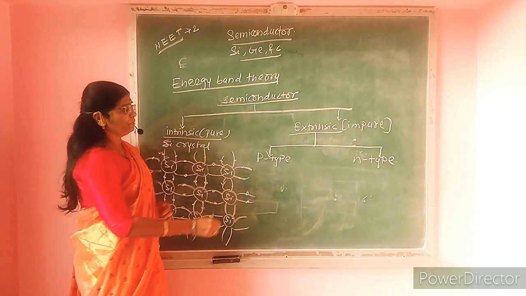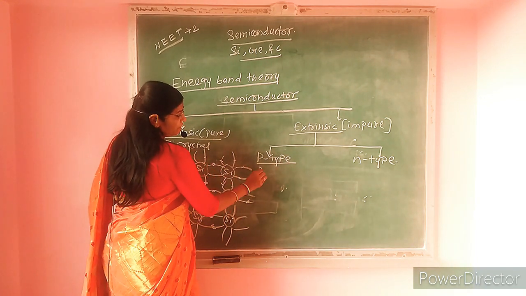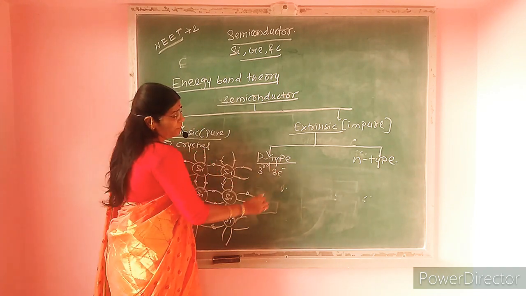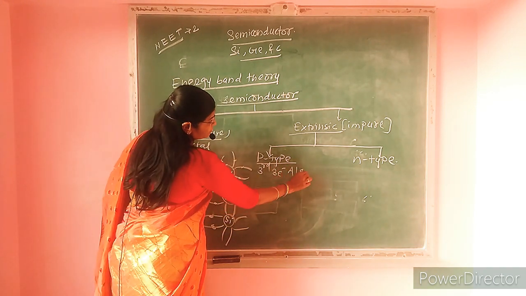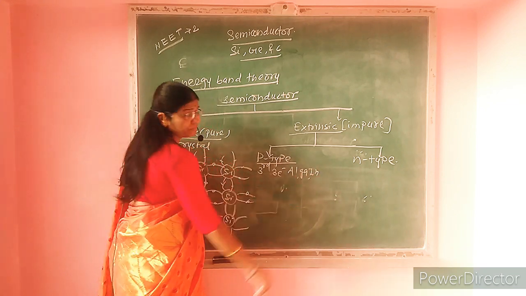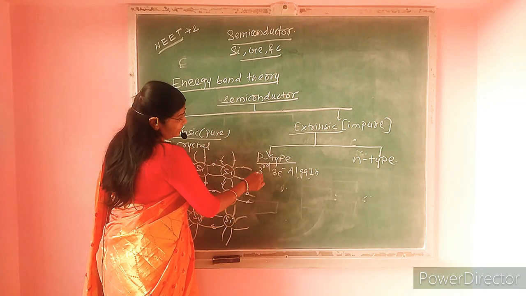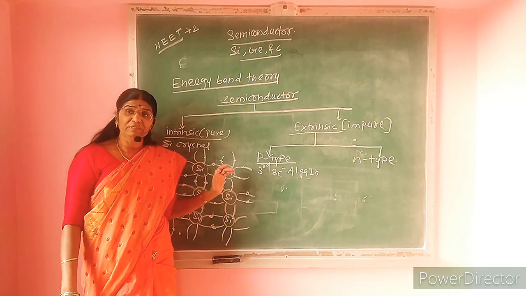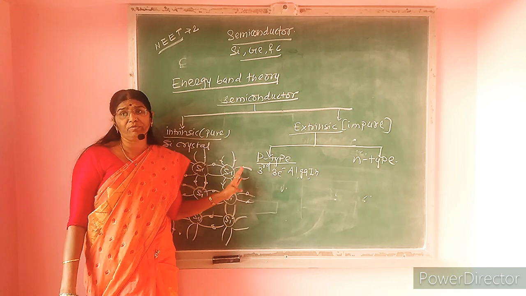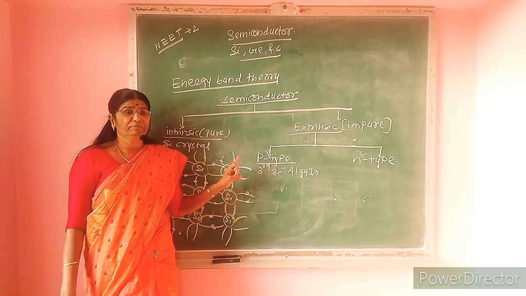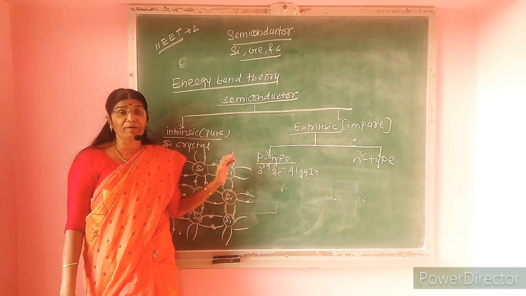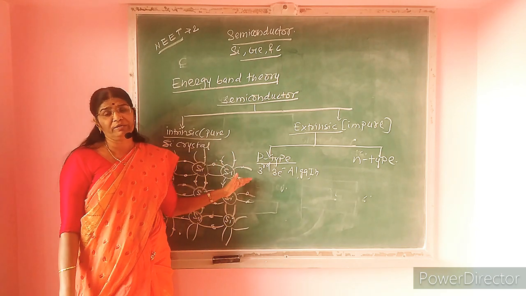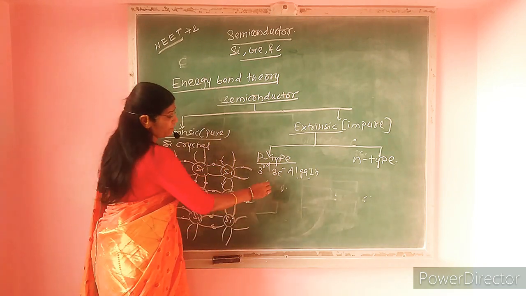When the addition of impurity belongs to third group of periodic table having 3 valence electrons, like aluminum, gallium, indium, etc., then 3 electrons of aluminum share with neighboring 3 electrons of silicon and form 3 covalent bonds. In the fourth bond there is an absence of electron, or a missing of electron, which creates a hole in the crystal.